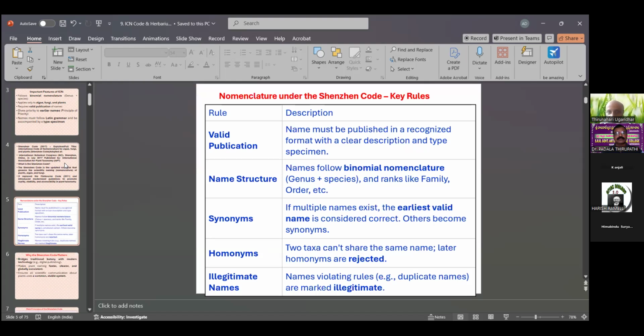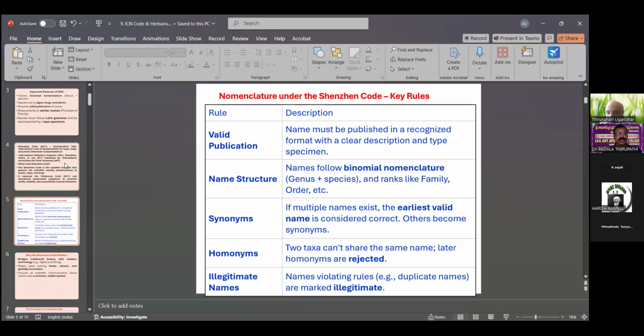So what are the key rules of nomenclature under the Shenzhen code? Valid publication: the name must be published in a recognized format, such as a clear description and type specimen. It is a main value in the Shenzhen code.